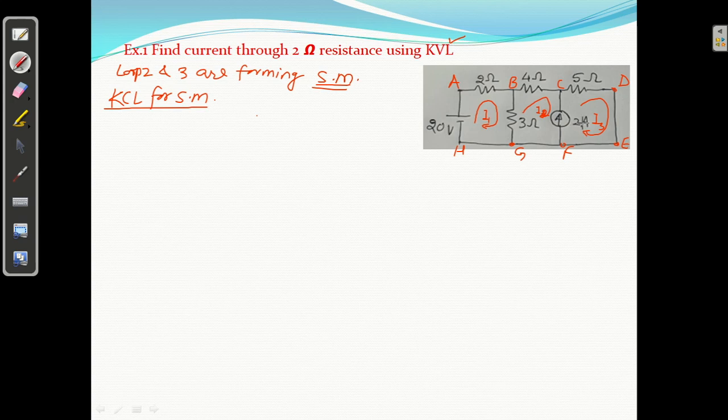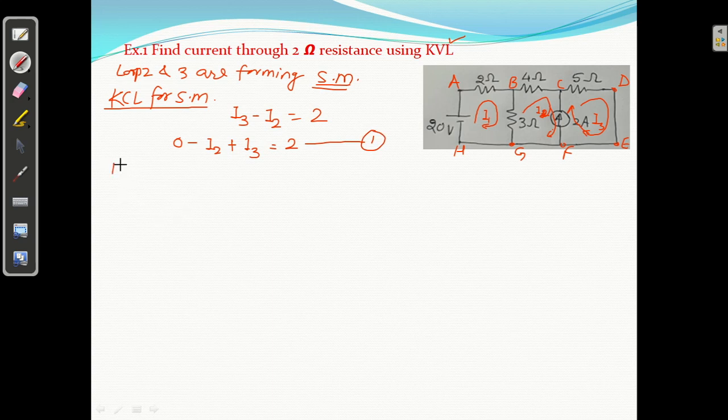KCL कहाँ लिखते हैं? ब्रांच के लिए. So I3 minus I2 equal to 2. देखो I3 और 2 का डायरेक्शन सेम डायरेक्शन में है, but I2 here downward direction में है, so I3 minus I2 equal to 2, right? So I am getting the equation 0 minus I2 plus I3 equal to 2. Equation number 1 I am getting.